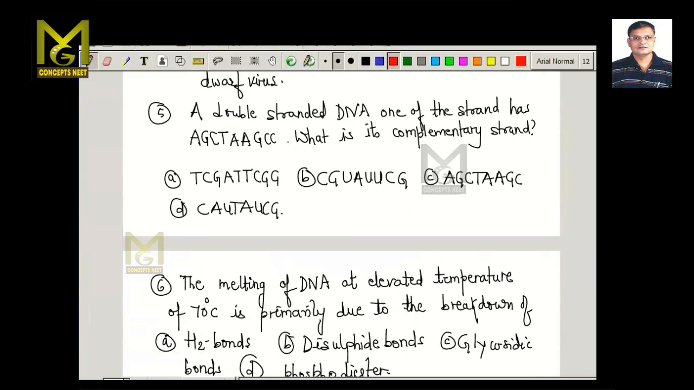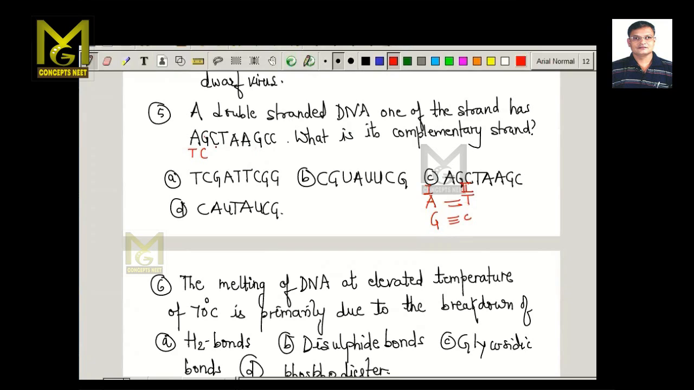In a double stranded DNA, one of the strands has this nitrogenous base sequence, AGCTAAGCC. What is its complementary strand? What rule will you apply here? If this is the first strand and this is the second strand, then if the first strand has A, the complementary will be T, and if it is G, the complementary will be C. So ATGC will be the rule. So if we look at this strand, what will happen here? If it is A, it will be T. If it is G, it will be C here.